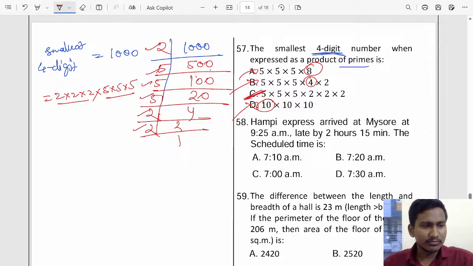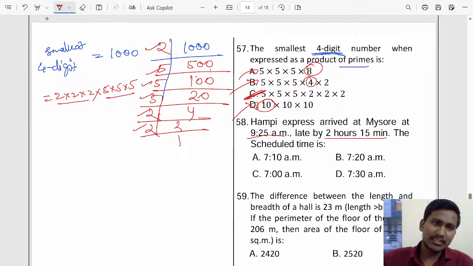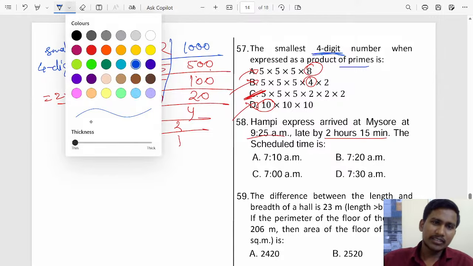Okay, now let's do the next, that is 58. Yes, what is the 58 answer? So Hampi Express arrived at Mysore at 9:25 am, late by 2 hours 15 minutes. The scheduled time is?